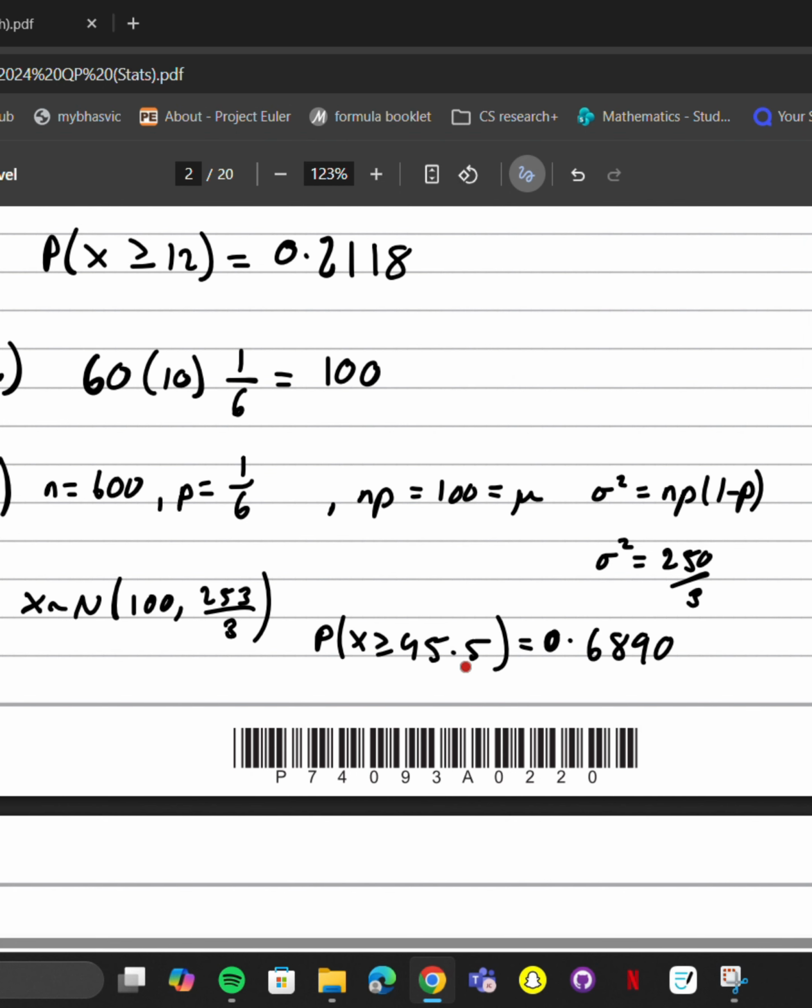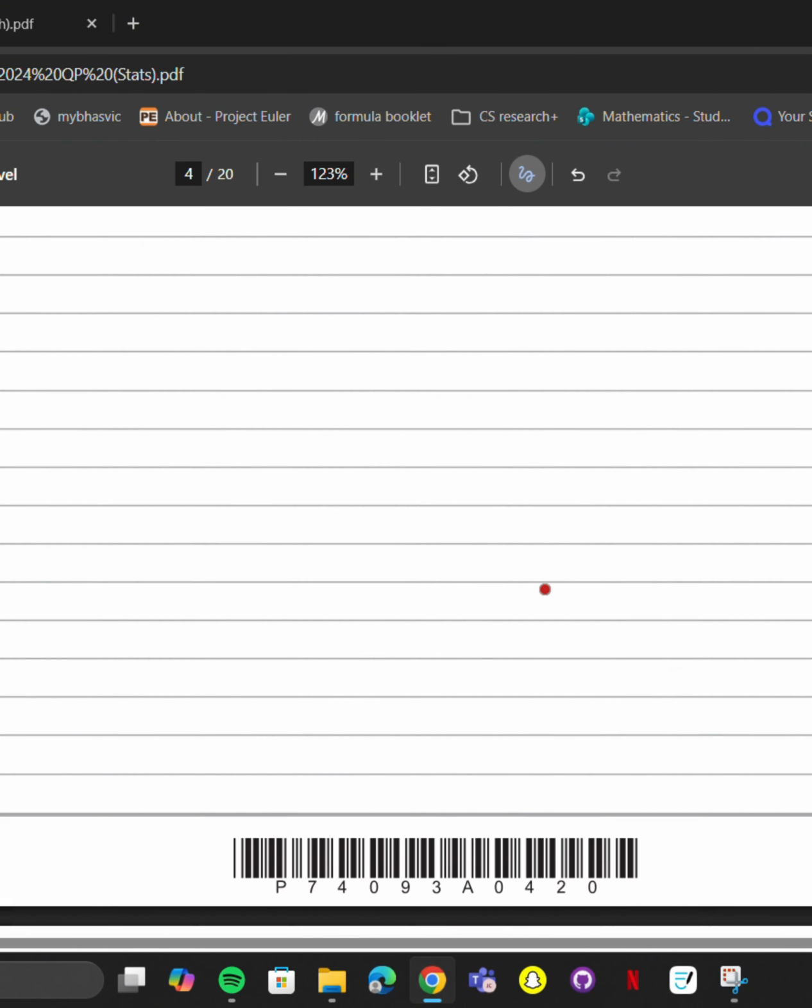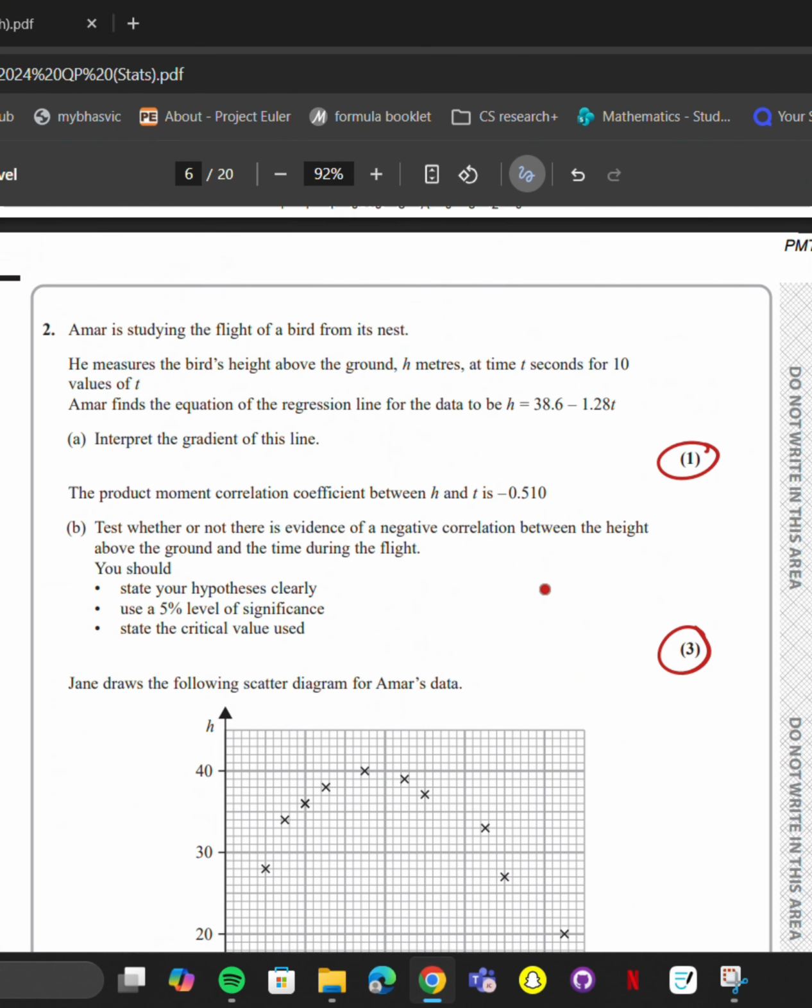Anything that was greater than 95.5 will round to 96. If it was 95.4, it would round to 95. We want numbers that are greater than or equal to 96. So that's why we do this continuity correction, and this is the probability we get. Next question. Let's go. Good pace.